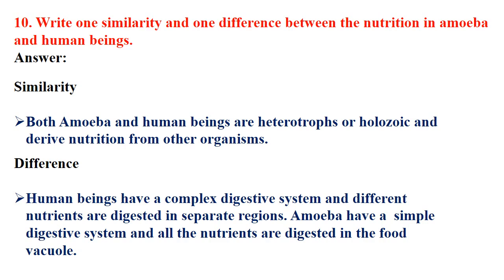Our digestive system is made up of so many organs and parts, and our digestive canal is also divided into so many compartments, and different nutrients are digested in different regions in us. But amoeba has a simple digestive system and all the nutrients are digested in the food vacuole, that I have already told. So this will be the difference. I hope you understood this.